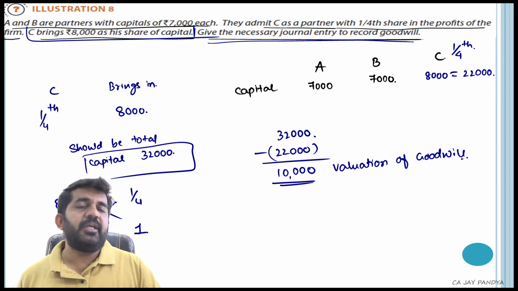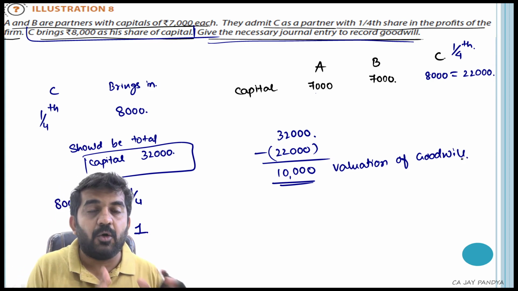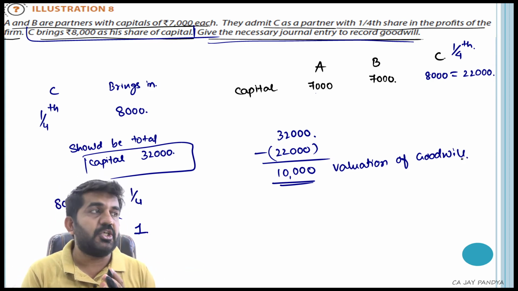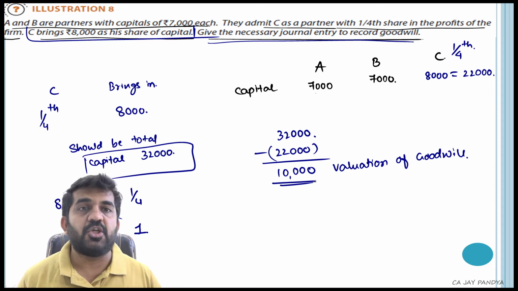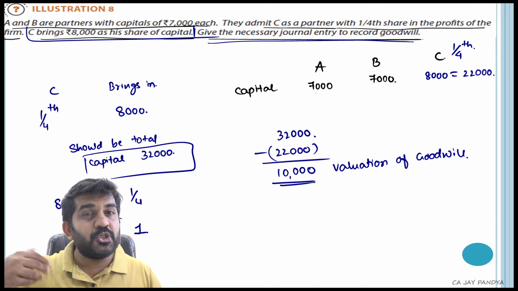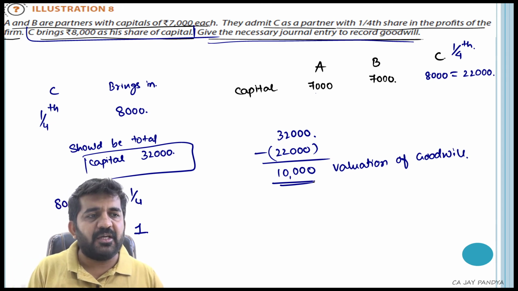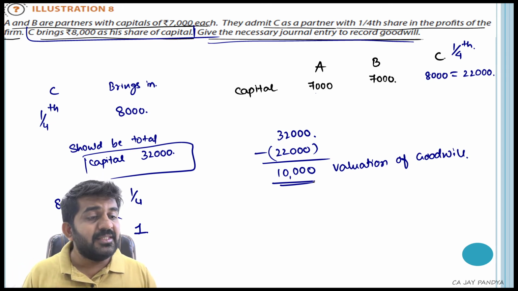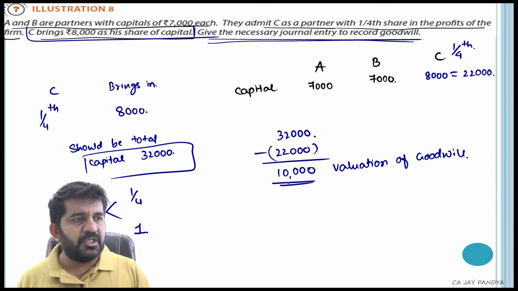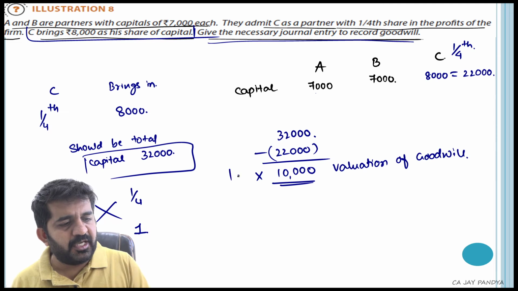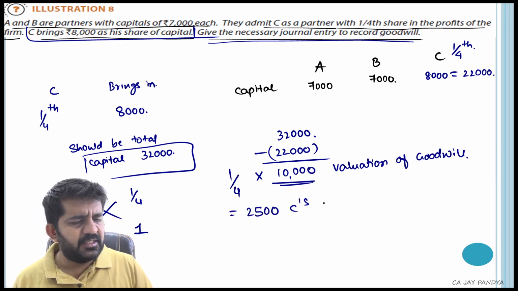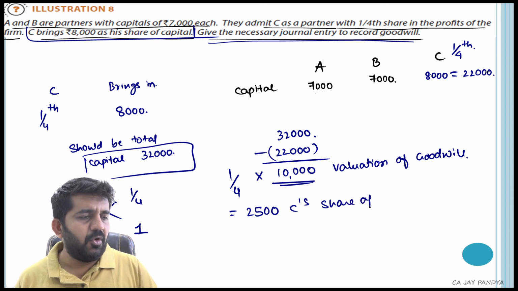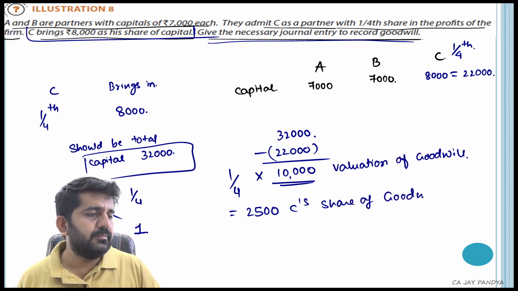Very important point. In one question we have already learned this type of valuation of goodwill, but in this case you need to understand this is how the valuation of goodwill is done. What should be the capital based upon the partner shares? Now this is valuation of goodwill. What is the 1/4 share? 2,500 is C's share of goodwill.